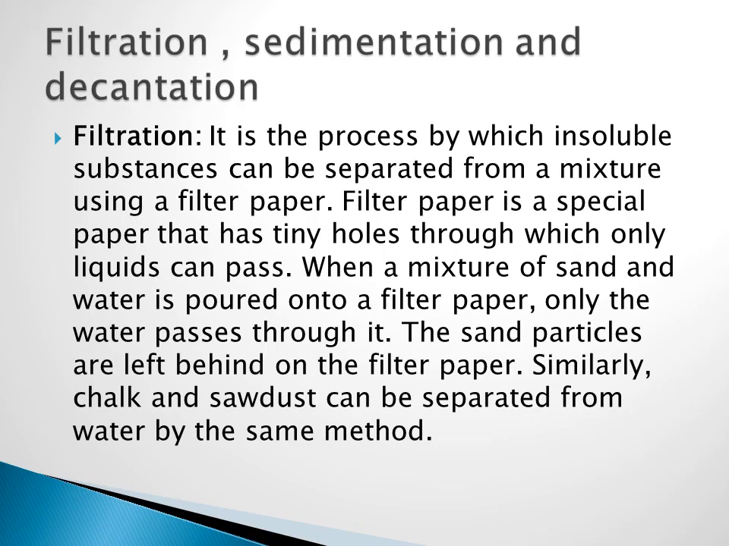Now I want a tea to drink. How can it be separated from the tea leaves? By the filtration method. So there are some methods used to separate substances. The first method is called filtration. It is a process by which insoluble substances can be separated from a mixture using filter paper. Filter paper is a special type of paper which has tiny holes in it. Only liquid can pass through them and the solid will settle at the top.